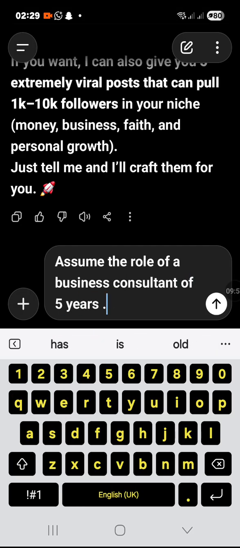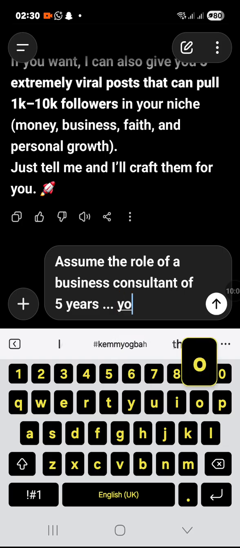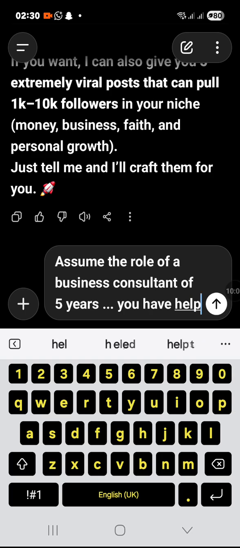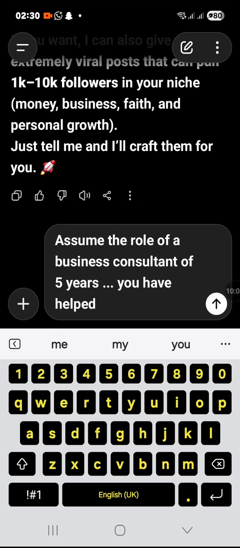If you want it to be realistic and resourceful, you can give it a win scenario, a scenario where the person in the assumed role has been able to help other businesses succeed.